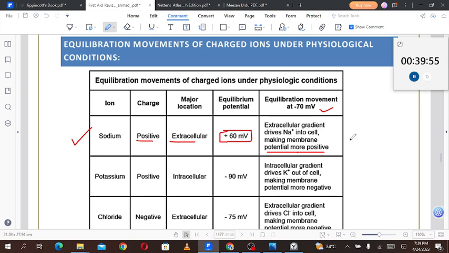I'm just giving you my concept, or my kind of mnemonic, which I have made for myself: at equilibrium, right now in your body, when you are listening to my video, all the cells of your body have a plus 60 millivolt equilibration potential for the sodium. What does that mean?